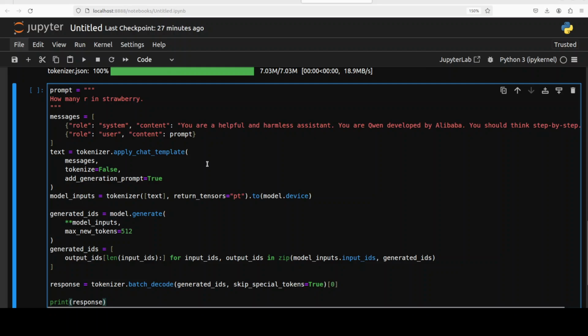Let's do the inference. It's a simple inference where we are giving it a prompt and then defining a chat template, which is quite typical of Alibaba's chat template. And then we are using the tokenizer to convert that text into tokens. And then the model is generating the output with some hyperparameters. And then we are decoding it back with the tokenizer and printing the response.